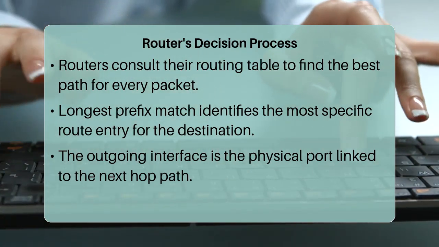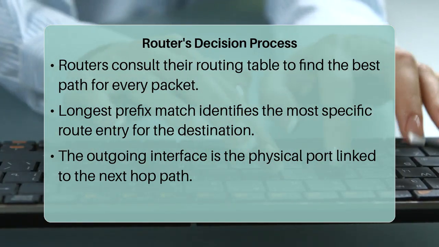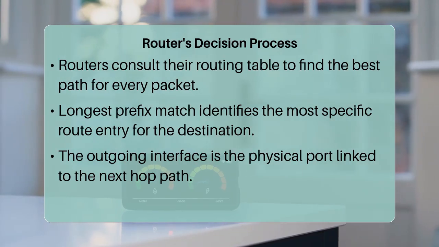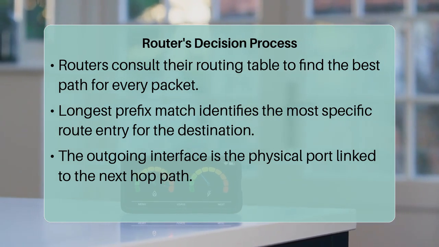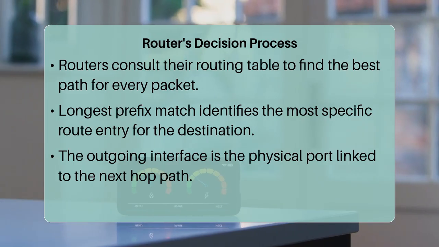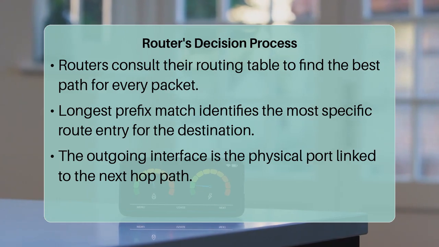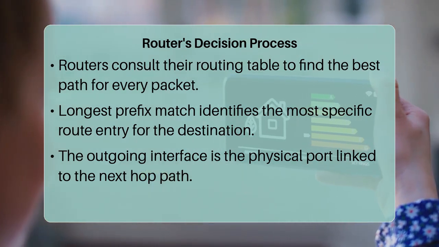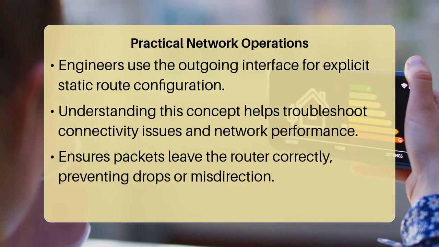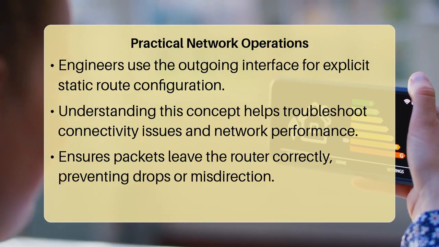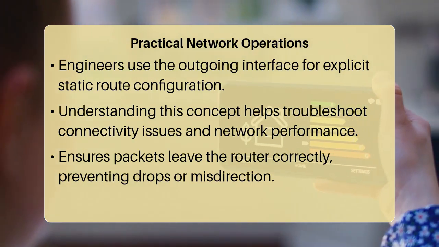To actually send the packet, the router must also know which of its own network interfaces is directly connected to that next hop. This is where the outgoing interface comes into play. It acts as the physical or logical port on the router that is associated with the path to the next hop. Additionally, if multiple paths exist to the same destination, the router uses administrative distance and metric values to decide which route is preferred. Administrative distance indicates the trustworthiness of the route source, while the metric quantifies the cost of using that route. Once the winning route is chosen, its associated outgoing interface is the one designated for the packet.